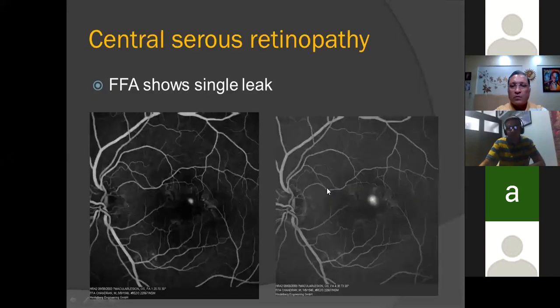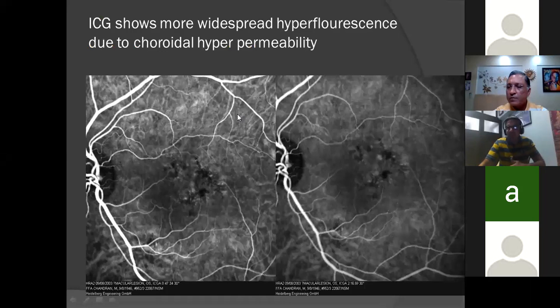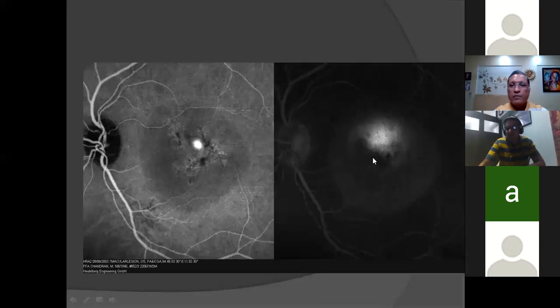Now, in cases of CSR, ICG is also used in cases of chronic CSCR, especially not in fresh cases of CSCR. Usually on FFA, we see a single leak. But in cases of ICG, we can see a more widespread hyperfluorescence due to choroidal hyperpermeability in that region. This is how you see a generalized leak in ICG.